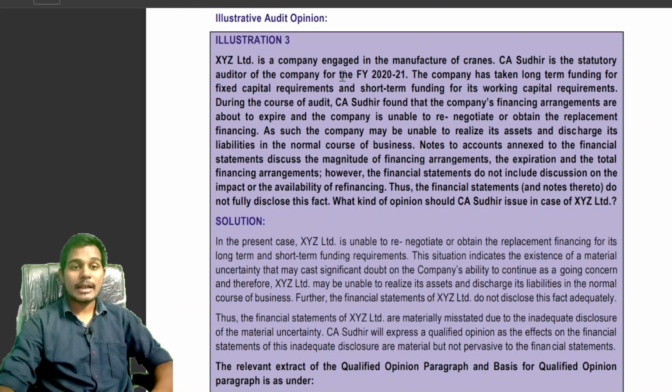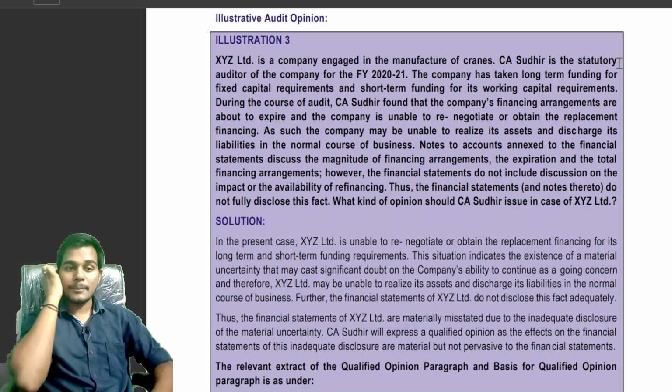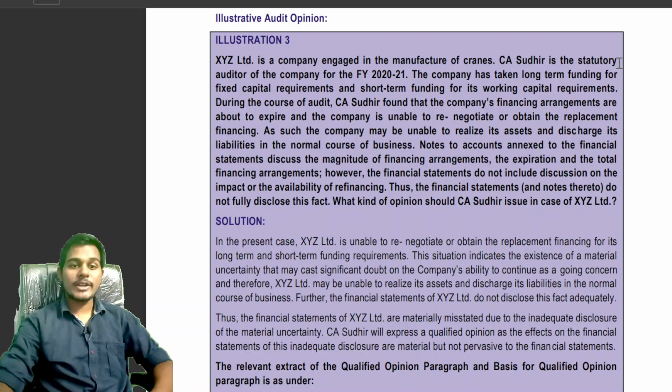XYZ Limited is a company engaged in the manufacture of cranes. CA Sudhir is the statutory auditor of the company for the financial year 2020-2021. The company has taken long-term funding for fixed capital requirement and short-term funding for its working capital requirements.